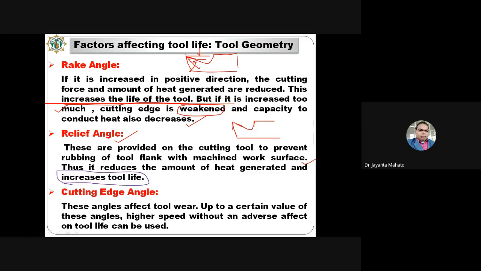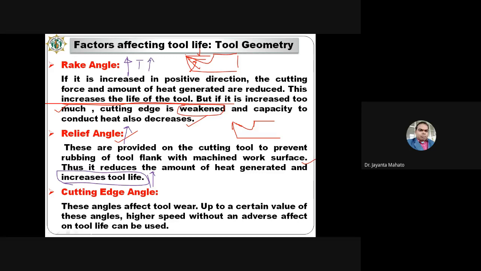So if relief angle increases, then tool life also increases. Similarly, if positive rake angle increases, then tool life also increases.